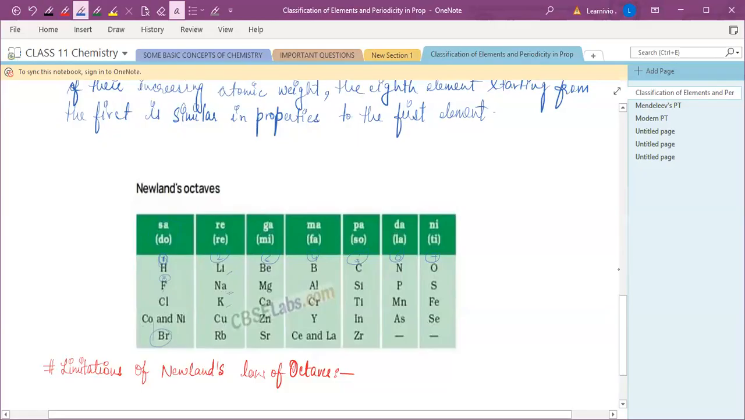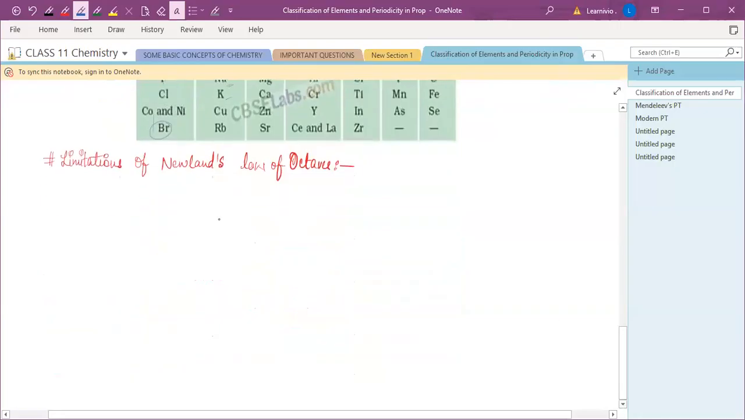So written till here. Yeah, ma'am. Yeah, let's write down the limitations.